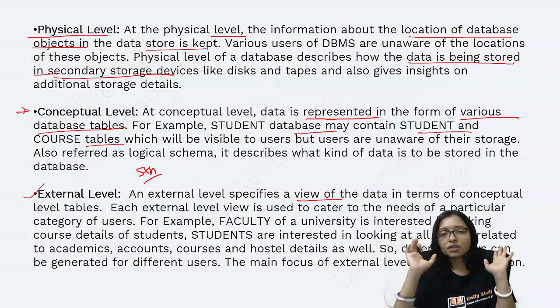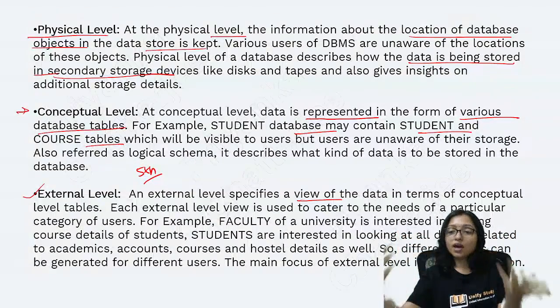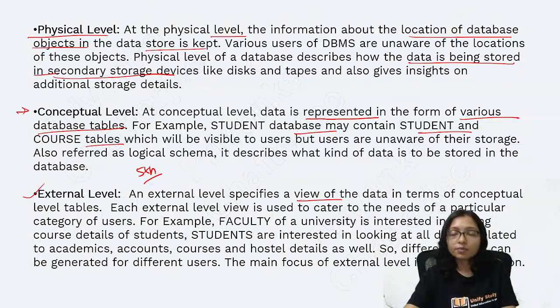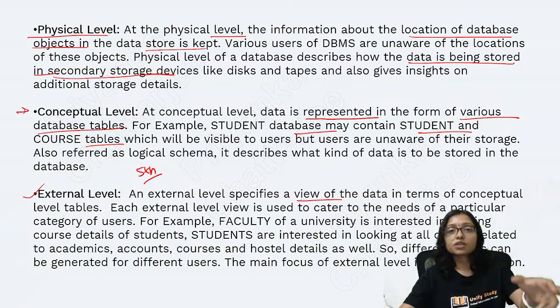My admin view is different. And when you are using it as a student, the view will be different, right? So different user types see it in a different way. That is the external level.